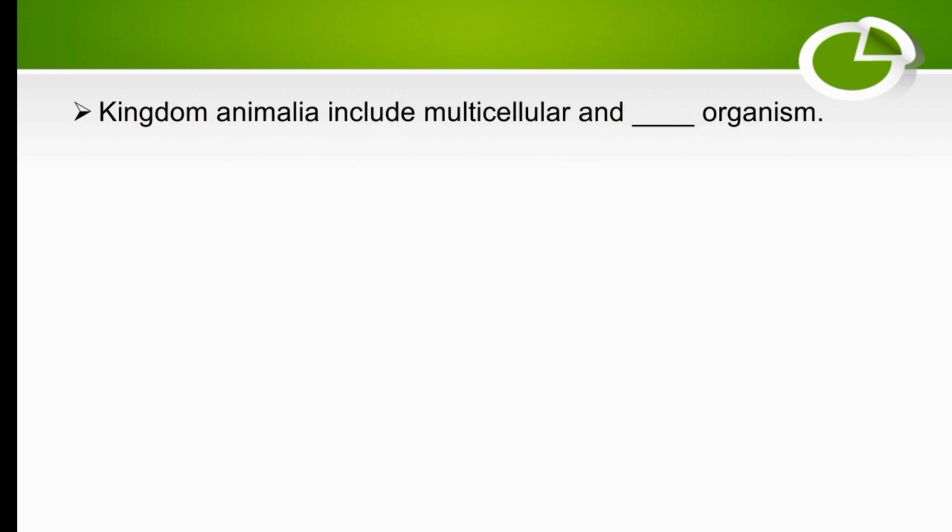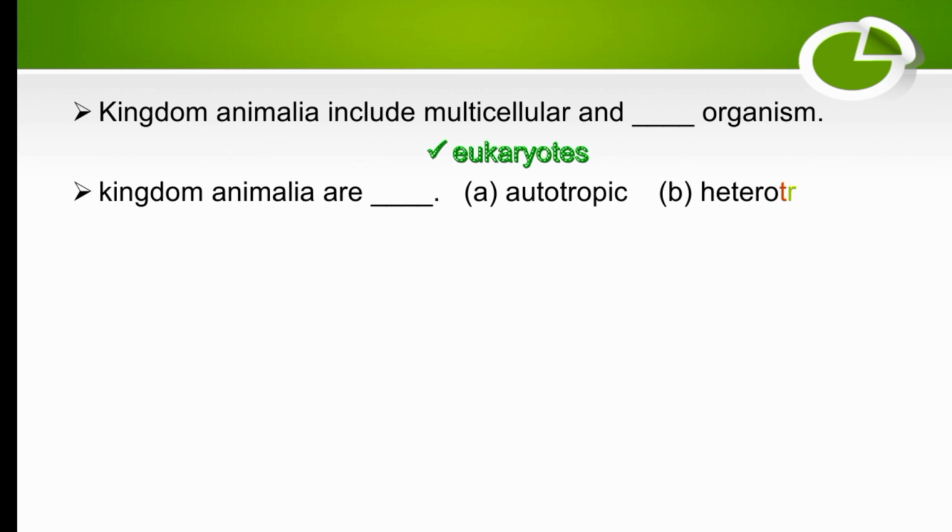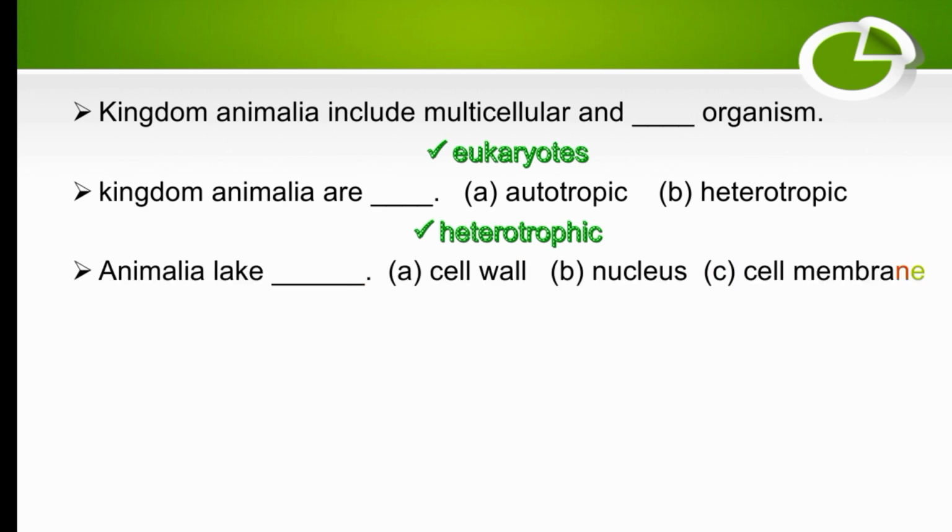Kingdom Animalia include multicellular and dash organisms. So Kingdom Animalia include multicellular and eukaryotic organisms. Kingdom Animalia are dash, autotrophic or heterotrophic. So Kingdom Animalia are also heterotrophic. Animalia lack dash: cell wall, nucleus or cell membrane. So it's very easy. Animalia lack a cell wall.